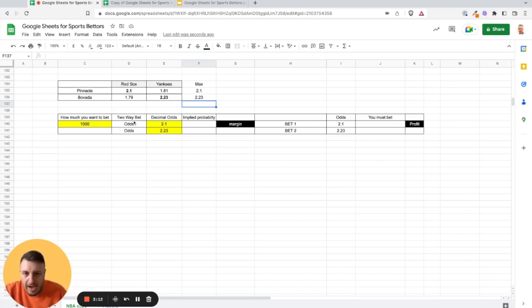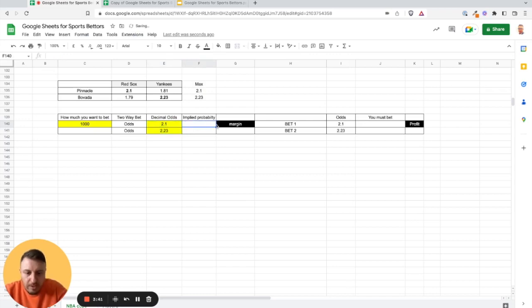Okay, so I already prepared this table because this is the amount of money you want to bet. I have here an example of 1,000 American dollars. We can also change it later to 10,000 American dollars and so on. And we have two-way bets. We have decimal odds, so those are those odds.